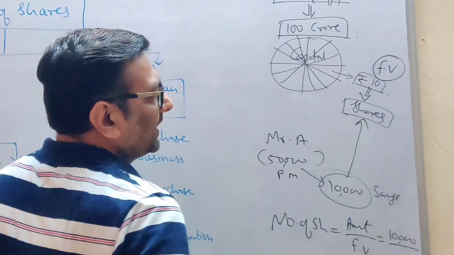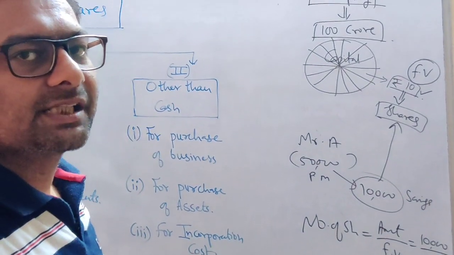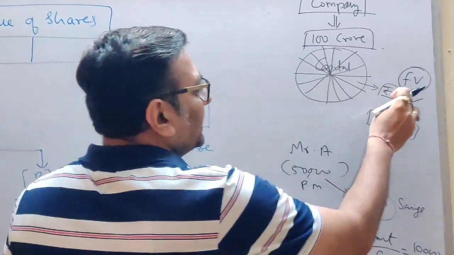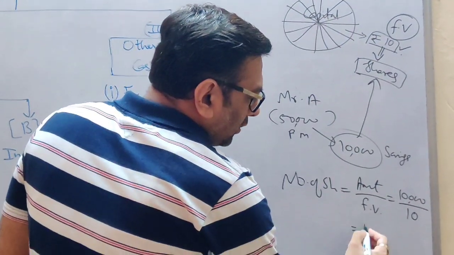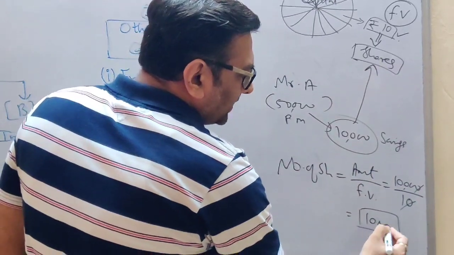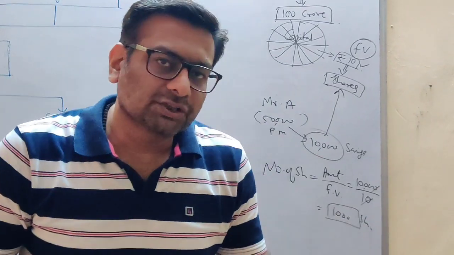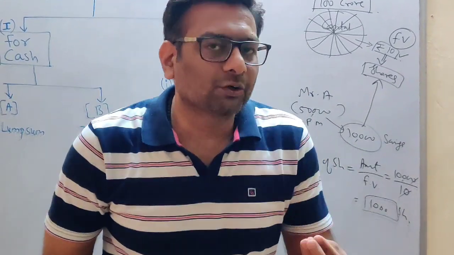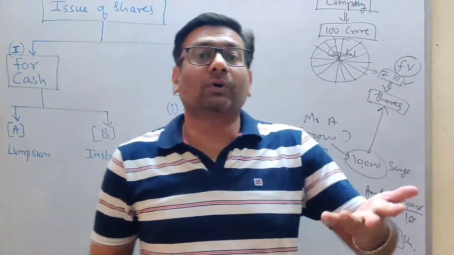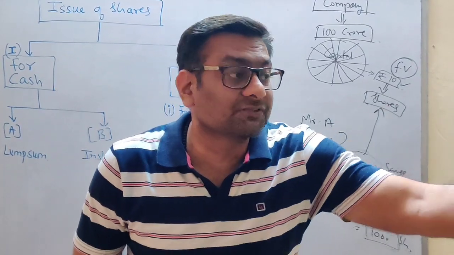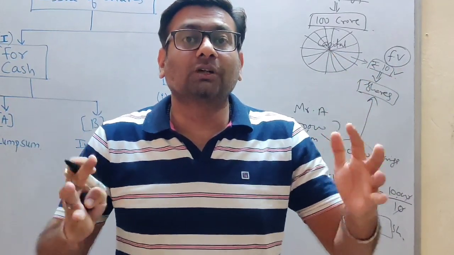This we call the face value, students. Each part we have given a value of 10 rupees, and this face value remains fixed throughout the life of the company. So how many shares will he apply for? 1000 shares, a very easy calculation. Mr. A will apply for 1000 shares. Per share he is giving 10 rupees, which makes up 10,000, and he will become a shareholder. Likewise, we have millions and millions of shareholders, and this is how we accumulate a huge amount of capital.